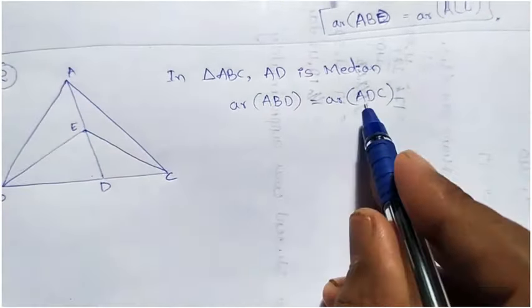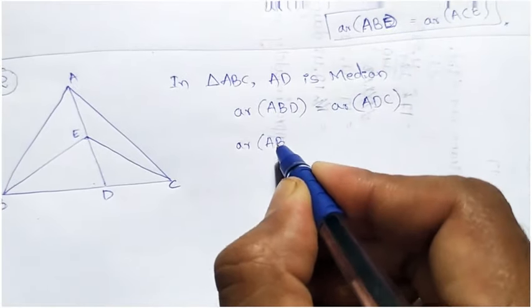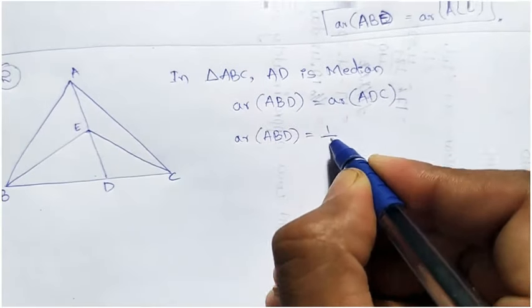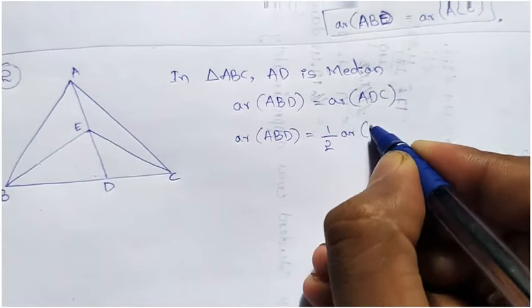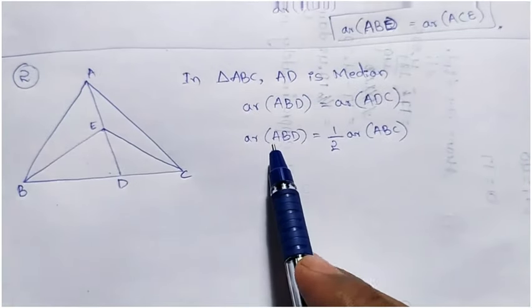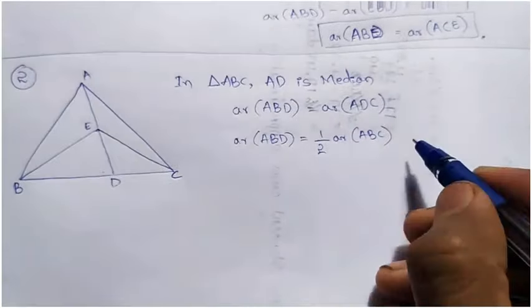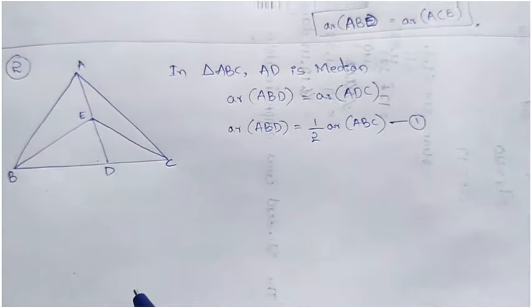Okay, so if these two are equal, then we can say area of ABD equal to half of the whole triangle, that is ABC. So the area of ABD is half of the whole triangle. Taking it as equation number 1.